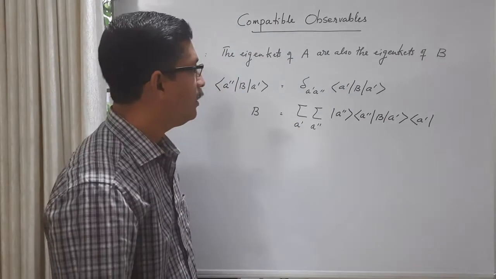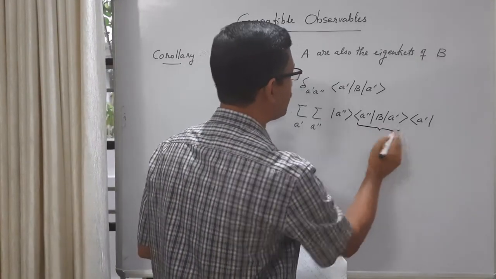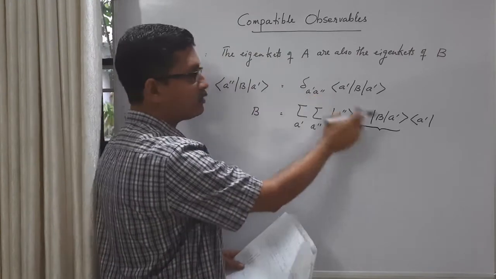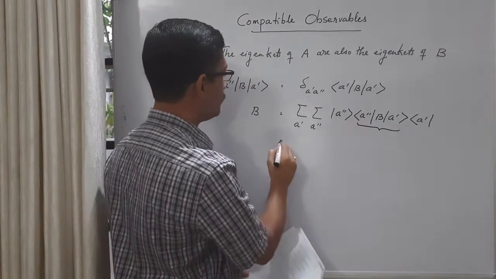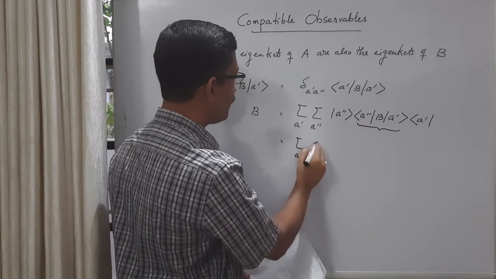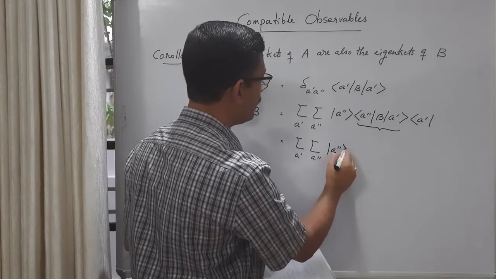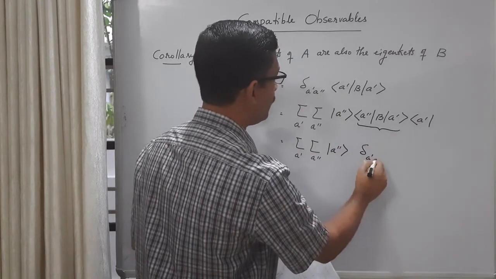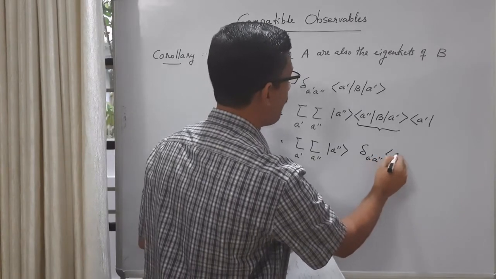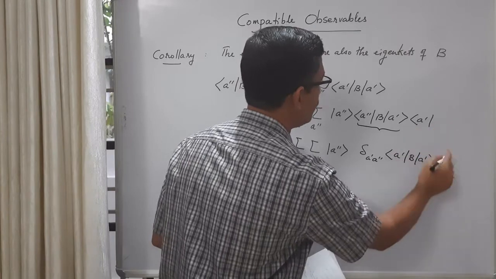Now, instead of this matrix element, I am substituting the diagonal form, because only diagonal matrix elements are non-zero. So we have the sum over A prime, A double prime of ket A double prime, delta A prime, A double prime, <A prime|B|A prime>, then bra A prime.